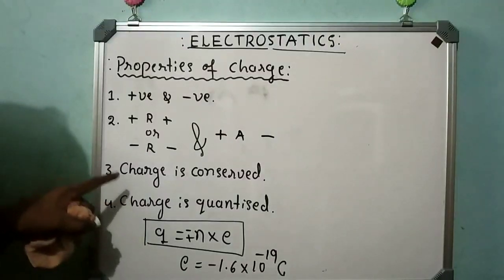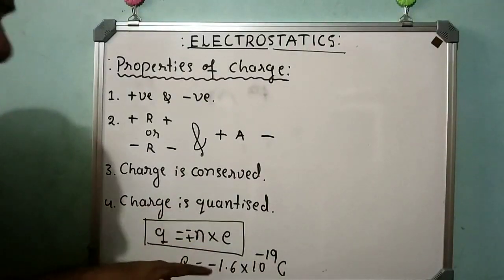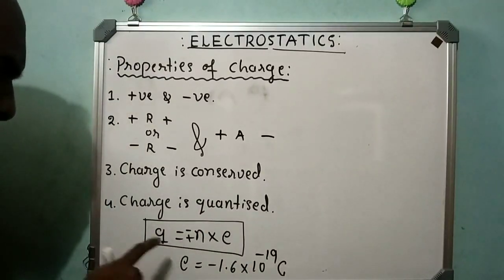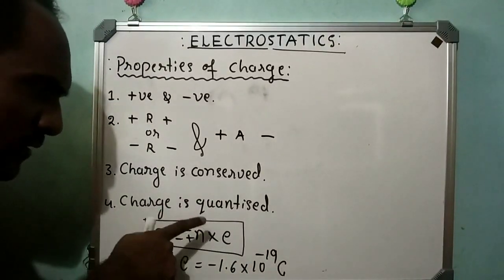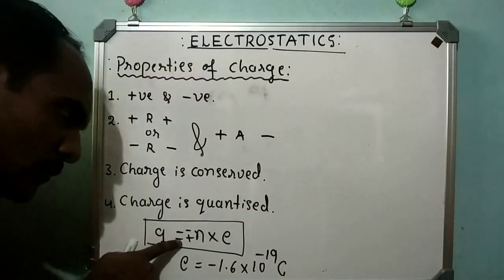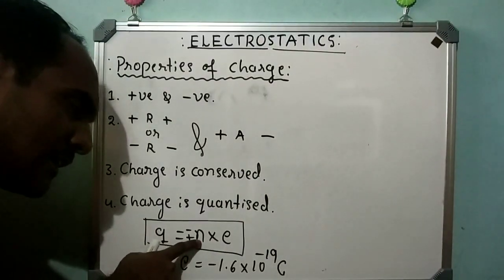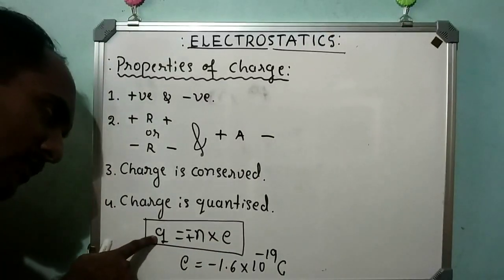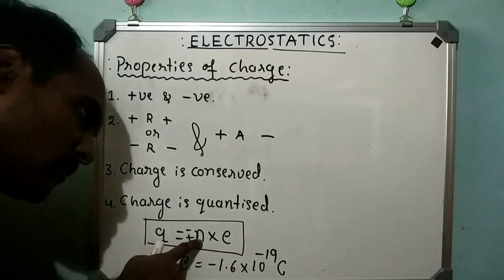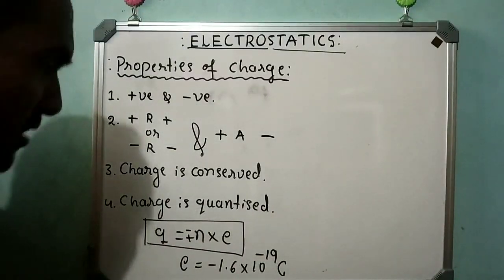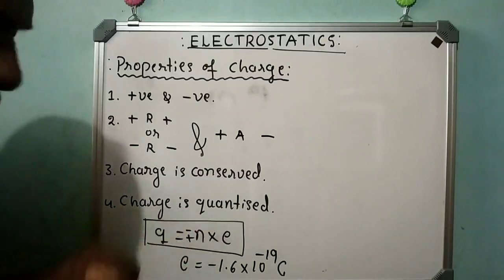What do you mean by charge is quantized? This question is also going to be asked in 1 mark questions. Charge is quantized means the charge on any body is always equal to an integral multiple of the charge on each electron. Here Q is the charge on the body, N is the number of electrons added or removed, E is the charge on each electron. This is the meaning of charge is quantized.